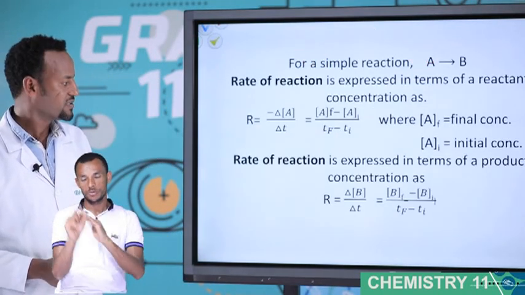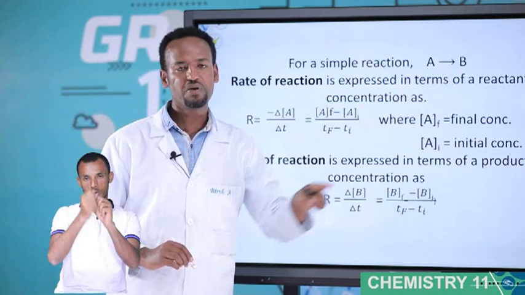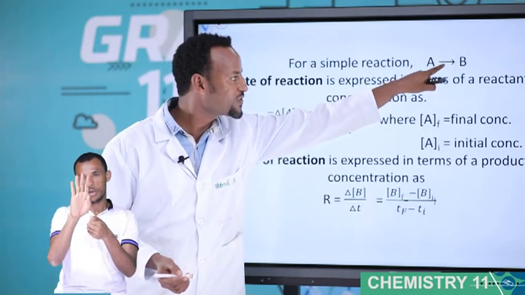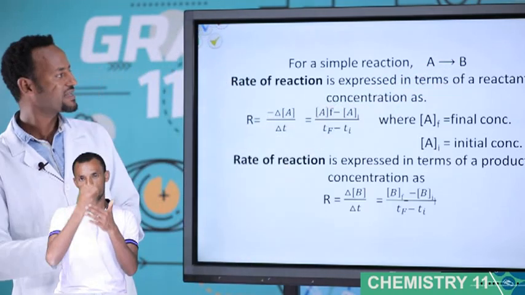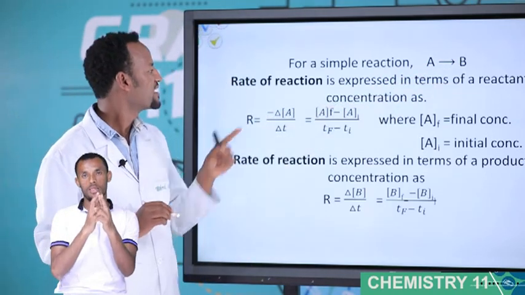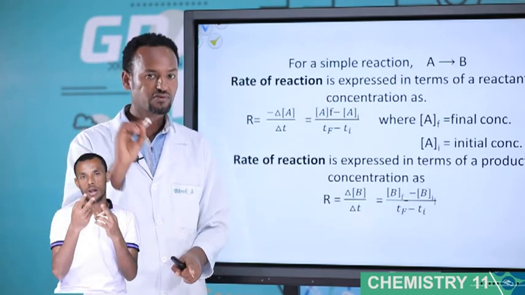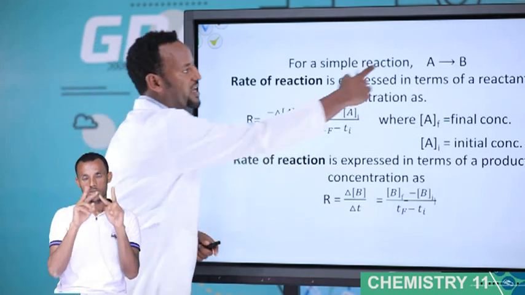For a simple reaction, A converted into B. Assume A is the reactant and B is the product. Rate of reaction is expressed in terms of reactant concentration. What is the reactant in this case? The reactant is A.